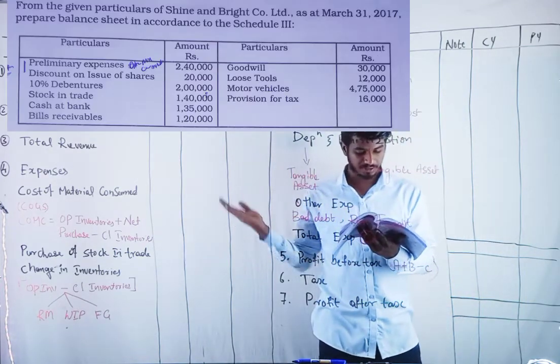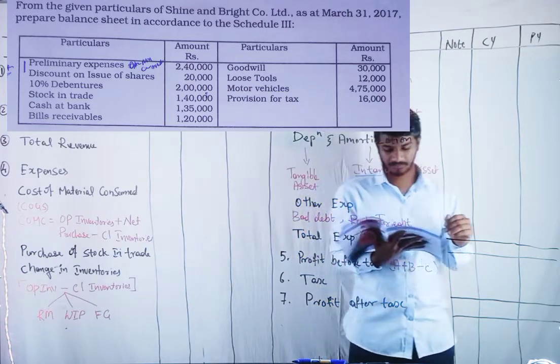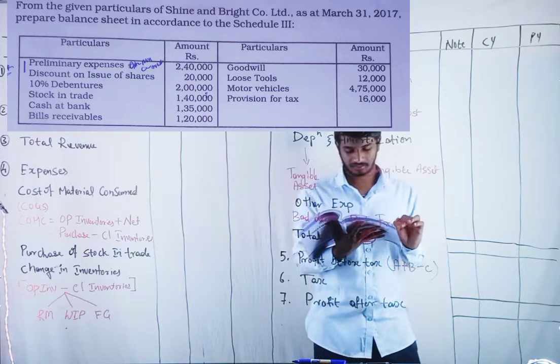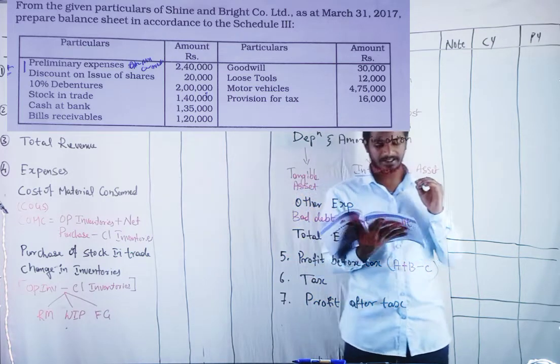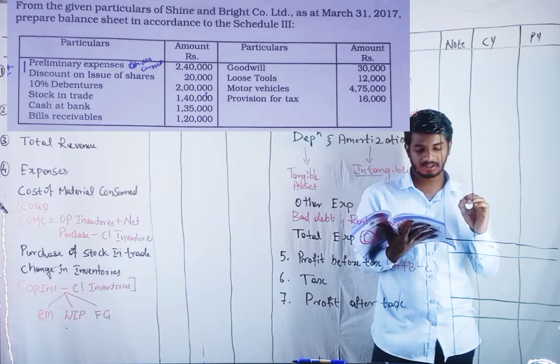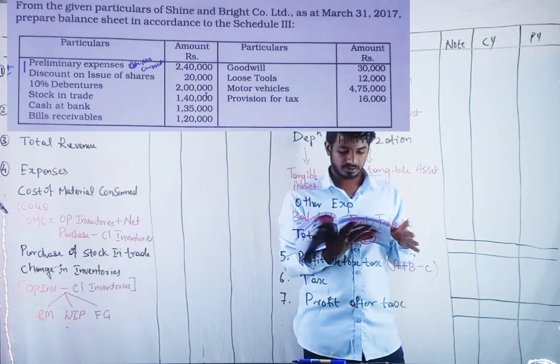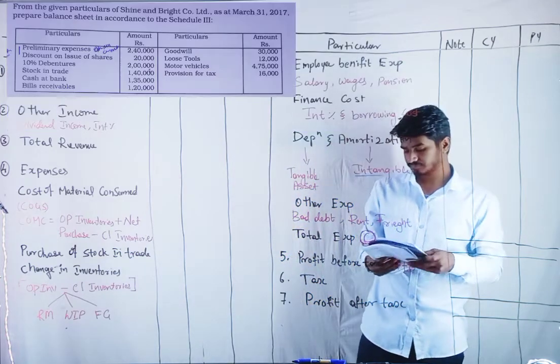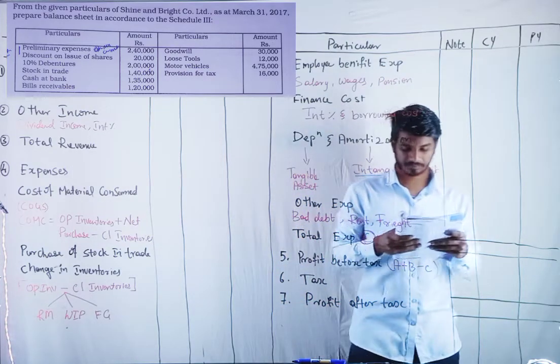We can take down the question. Shall we read the question? Just we will discuss about this question. From the given particulars of Shine and Bright Company Limited, as at March 31st, 2017, prepare balance sheet in accordance to Schedule 3. It's your homework, but we will discuss the question here.